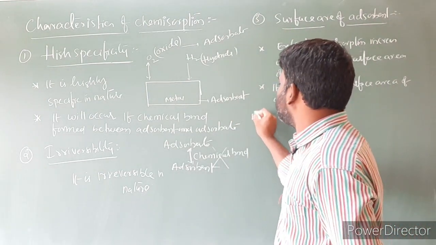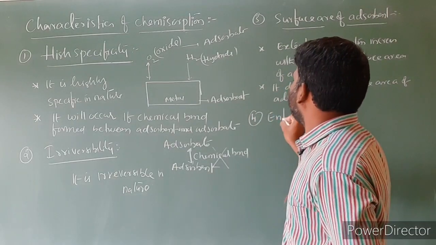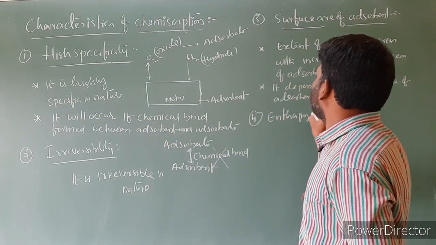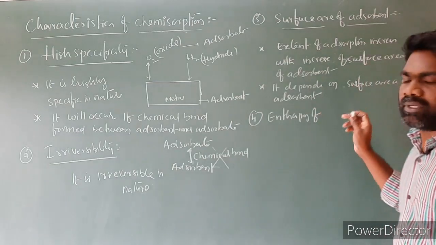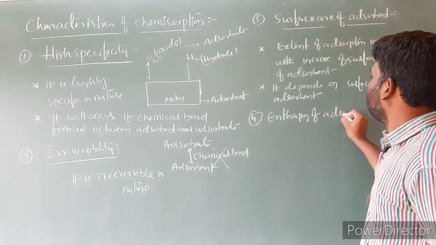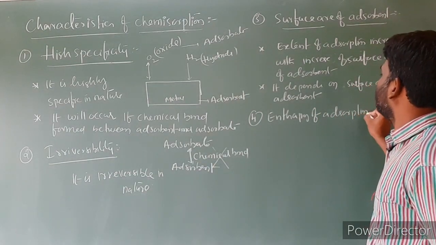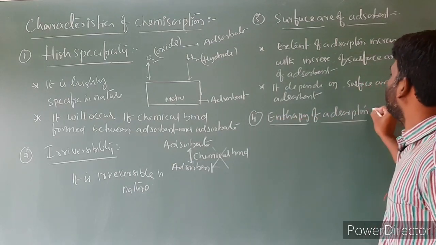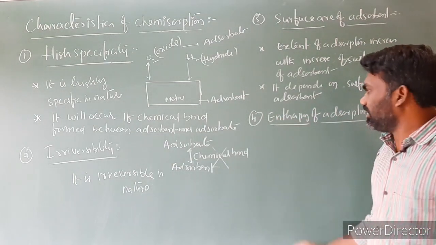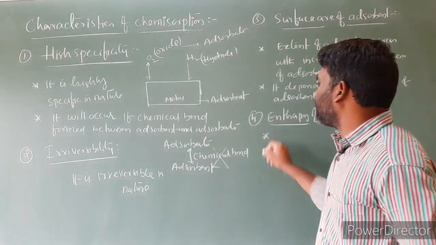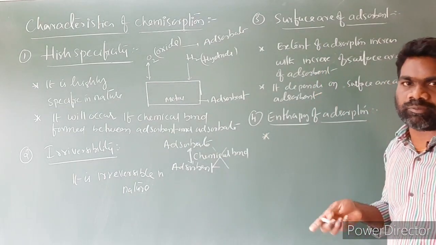And the fourth one is enthalpy of adsorption. Here the enthalpy of adsorption is high.